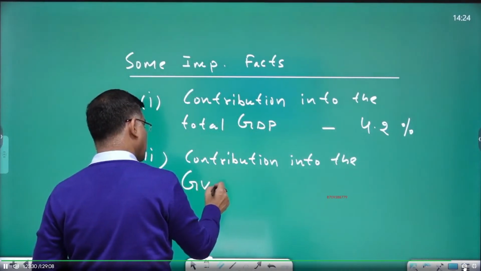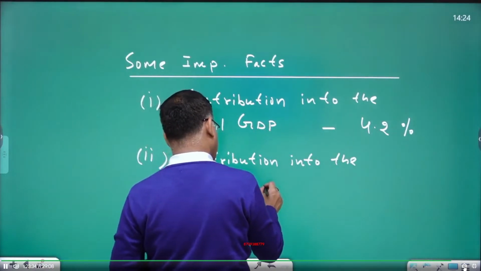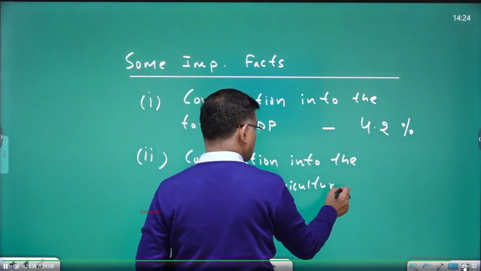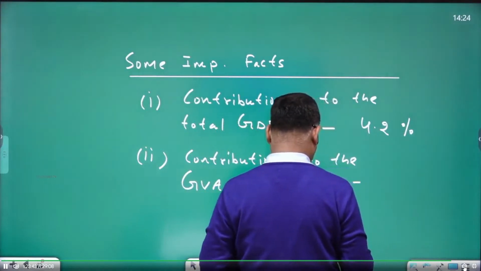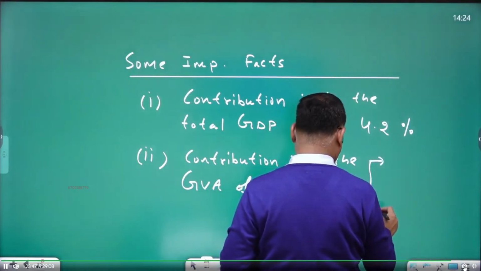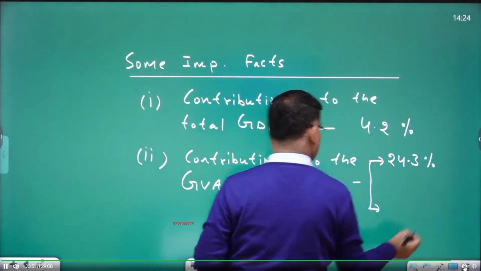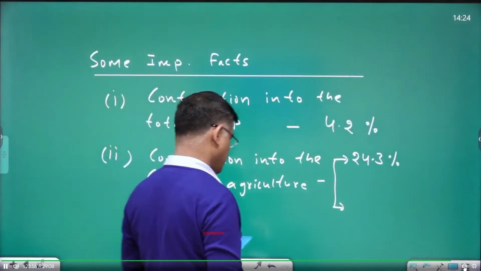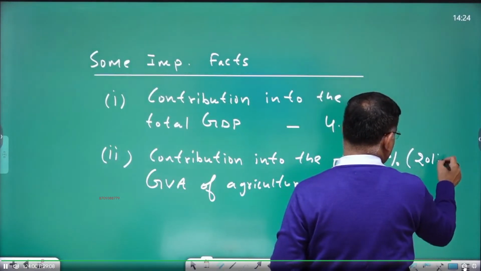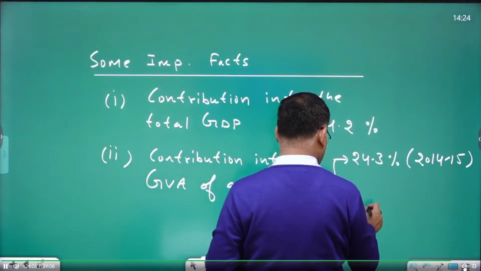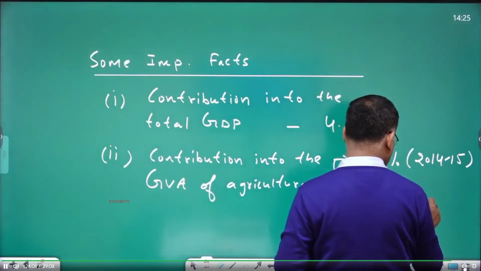Into the GVA of agriculture, there are two things: 24.3% in 2014-15, and 30.1% in 2020-21.